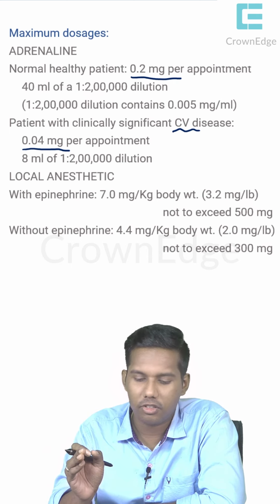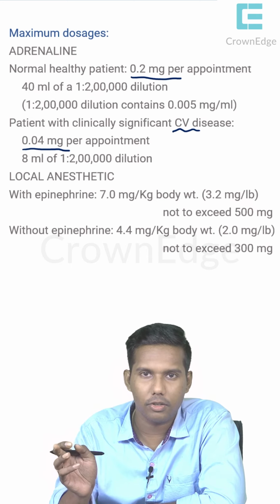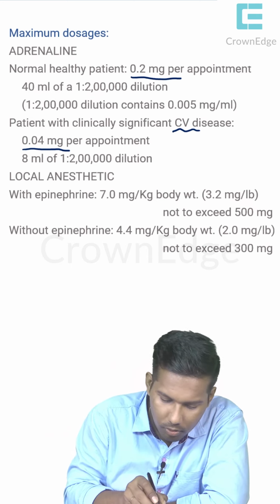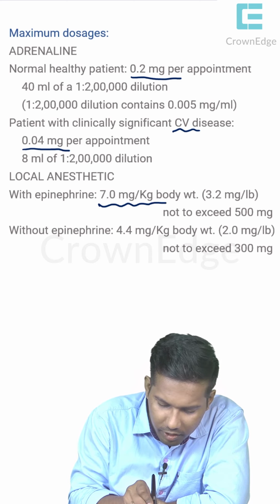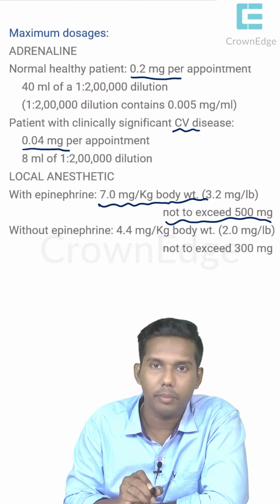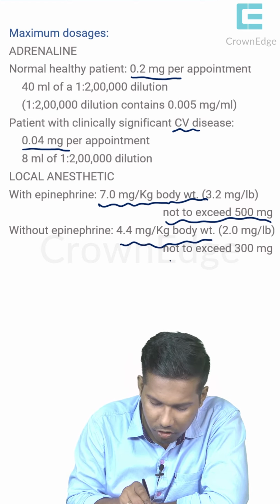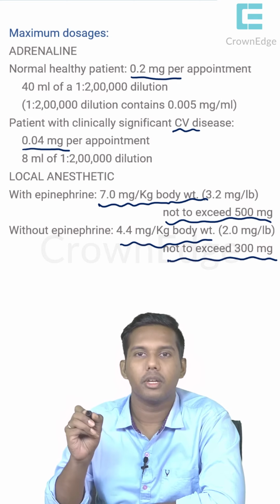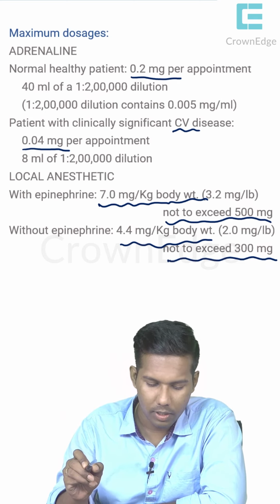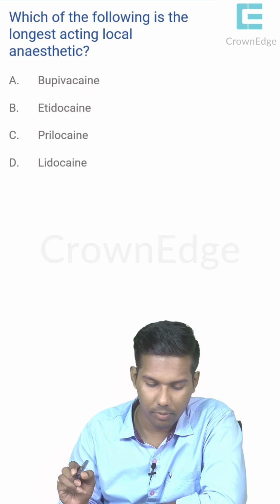Okay, change the question and write with epinephrine. Then again calculate, you will get the answers. Okay, so with epinephrine it is 7 mg per kg body weight and it should not exceed 500 mg, and without epinephrine it is 4.4 mg per kg body weight and it should not exceed 300 mg. Okay, so these are the various important things of local anesthesia.